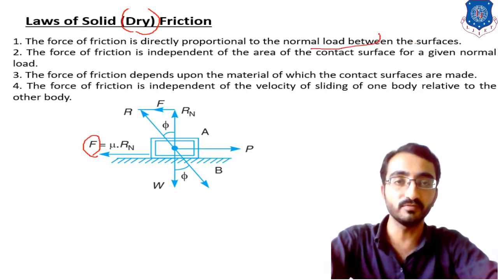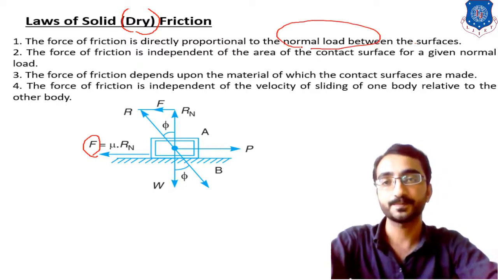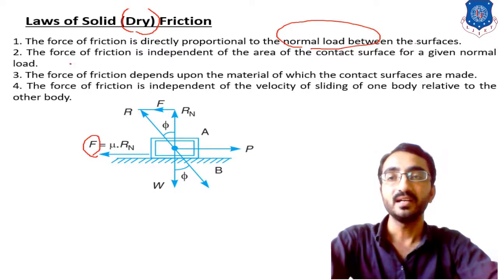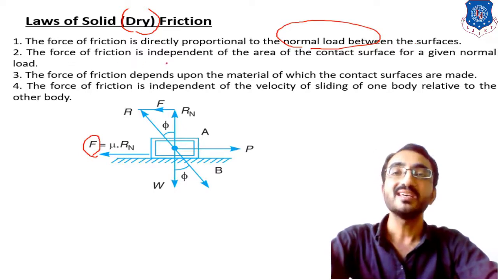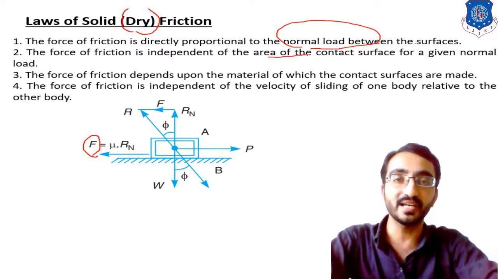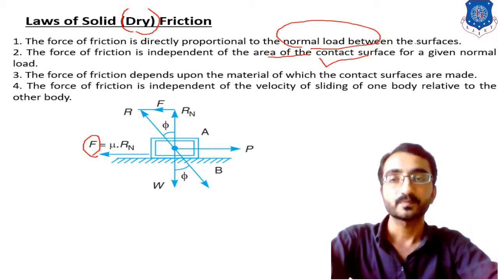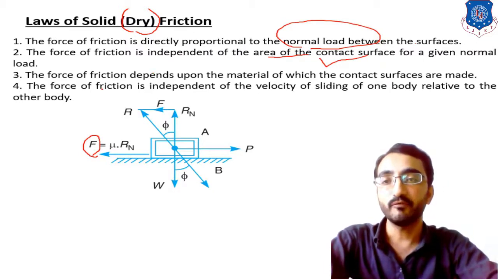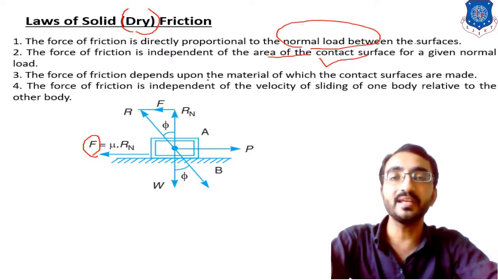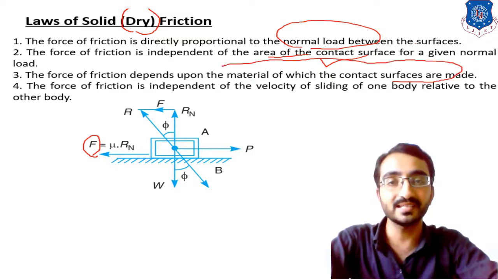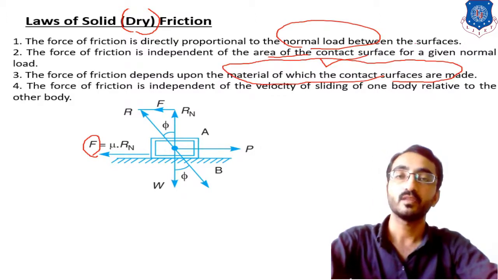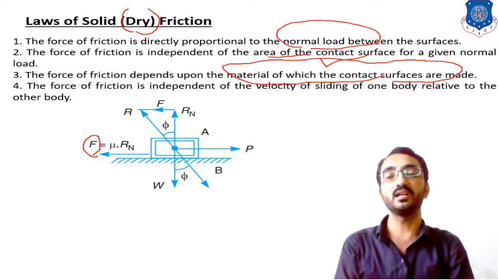Okay, so that is the amount of the normal load which is applied on this. Second fundamental: the force of friction is independent of the area of contact, which is similar to our static friction rules. Then the third fundamental: the force of friction depends upon the material of which the contact surface is made, or in other words, the surface roughness also. Okay, so which material is used in manufacturing the contact surface.